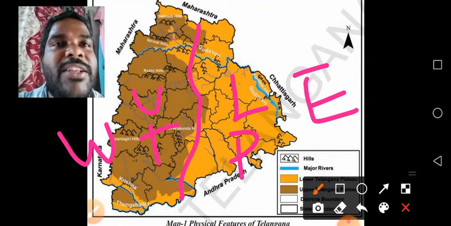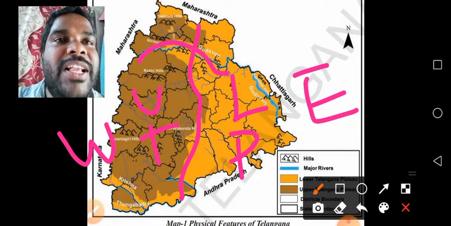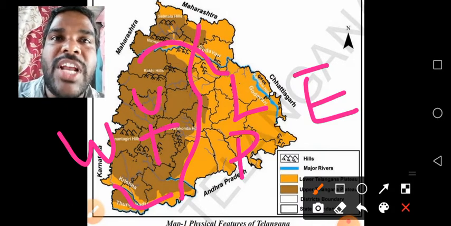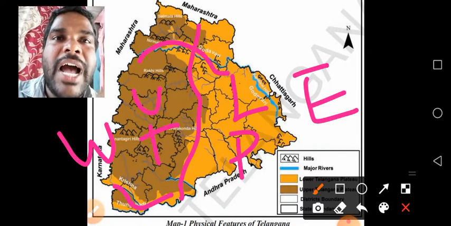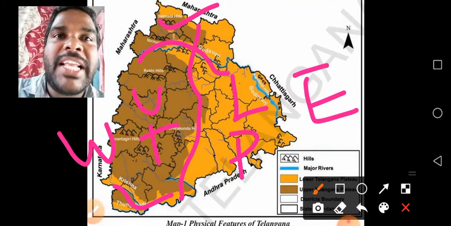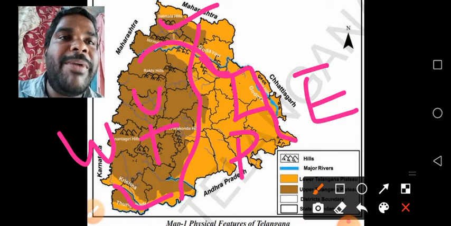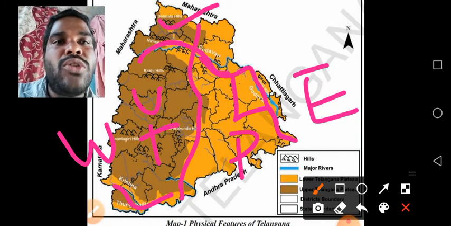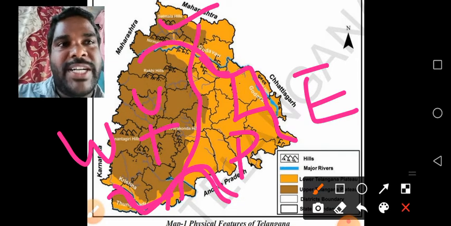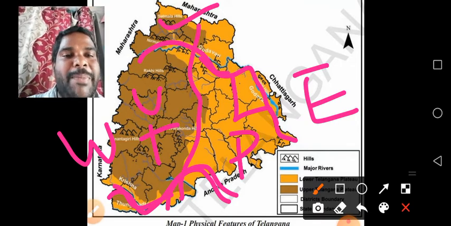And observe children the two rivers, which start here. Which river? It is the Godavari river, and here the Krishna river. The two rivers start from the west direction, because the rivers are entering into Telangana. The Godavari river enters near Basara and flows eastwards, finally entering Andhra Pradesh and then flowing into the Bay of Bengal. Like that, the Krishna river also flows in the eastern direction.